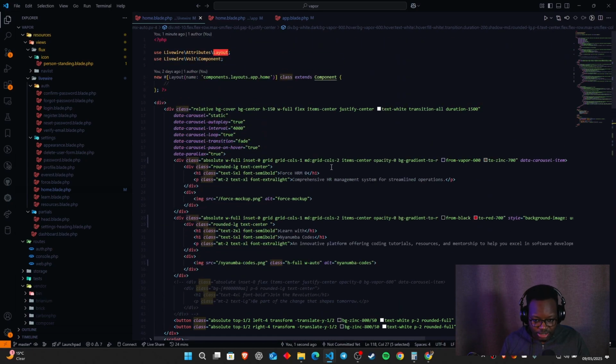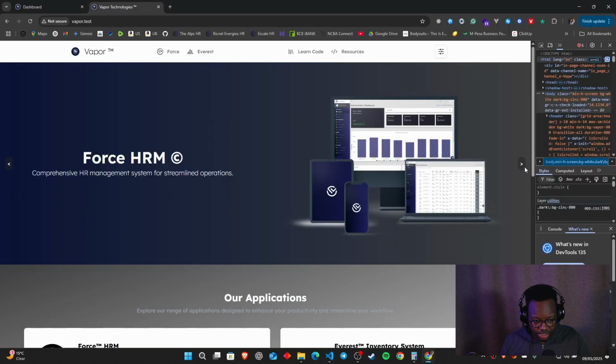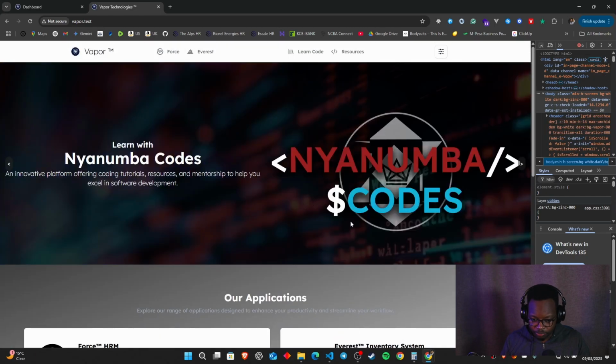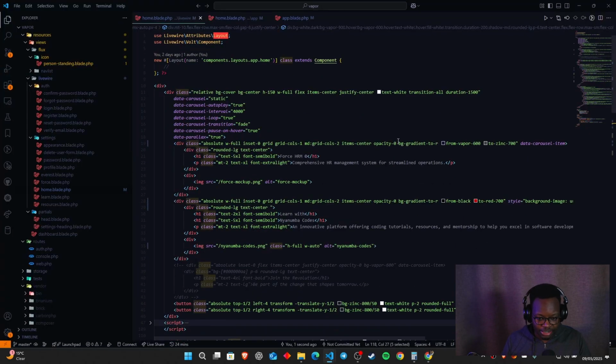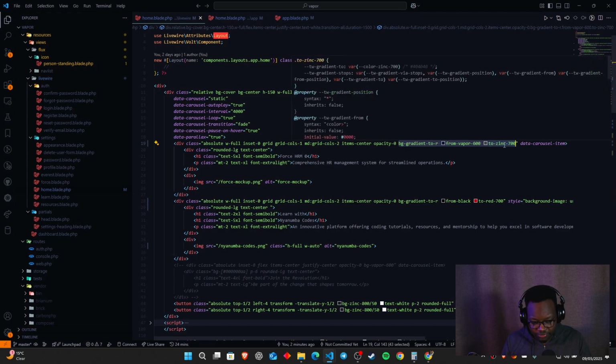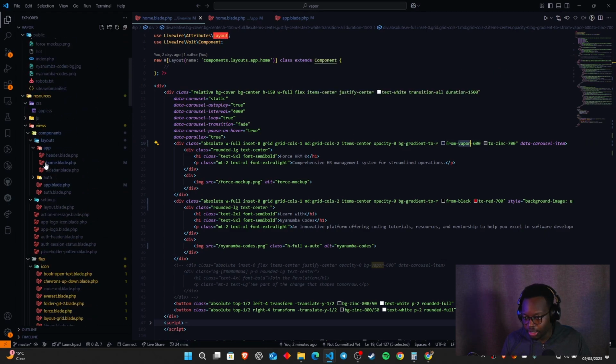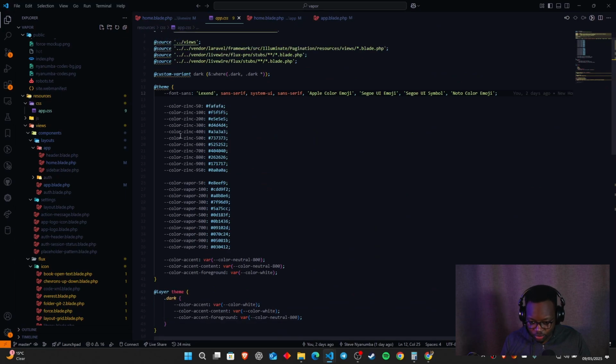The only thing I could say that we're using inline style for is to deal with the background images and everything else underneath. But you can see the background image is only one. This other one I'm using gradients, which are also classes inside our Tailwind classes: BG gradient to R from Vapor 600 to Zinc 700. This is another custom color that I've created inside my app.css over here.